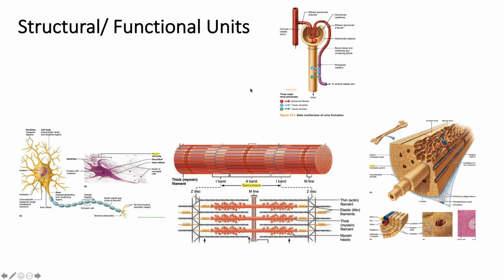The same thing goes for our nervous system: the neurons are the functional units. These are the workhorse. Without the neurons, our nervous system will not function. And the same with the structural unit. I believe you remember this. Of course, this is the sarcomere. The sarcomere is the structural unit of the skeletal muscle, and this is the osteon. Osteon is the structural unit of the compact bone.